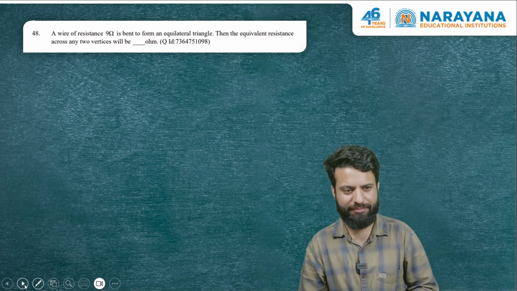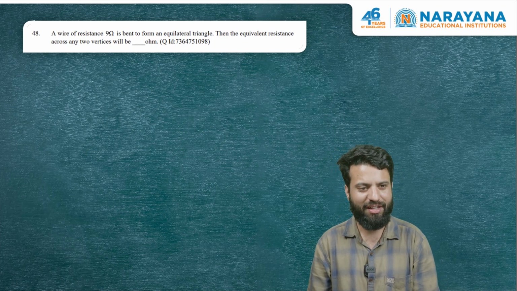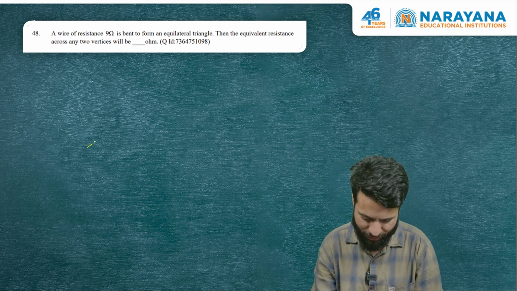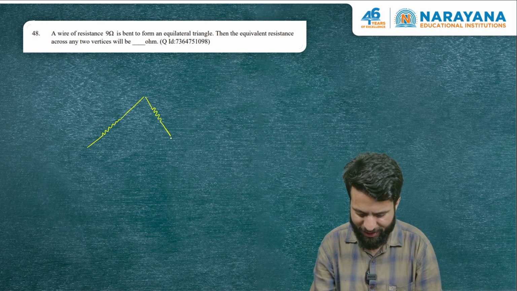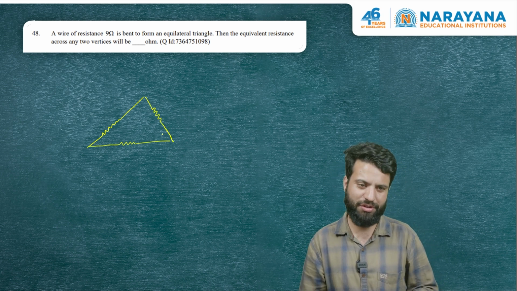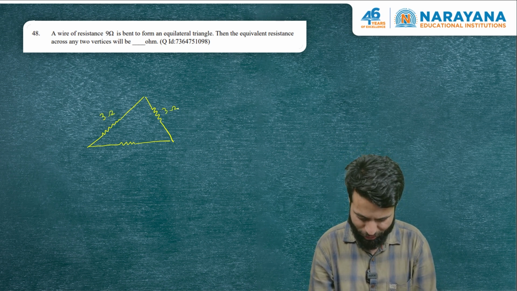This is the other question. I think this question is from current electricity. Very simple question. A wire of resistance 9 ohms is bent in the form of an equilateral triangle. So each side will have a resistance of 3. In an equilateral triangle, all sides are of the same length. Length is proportional to resistance. So this will have a resistance of 3 ohm, 3 ohm, 3 ohm.